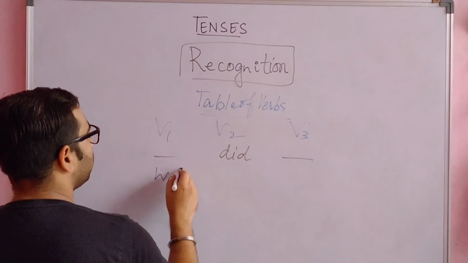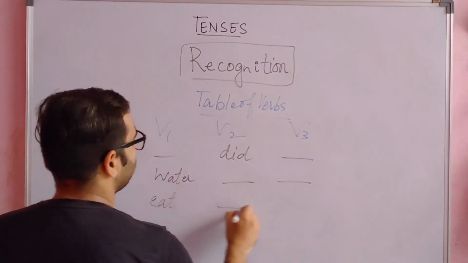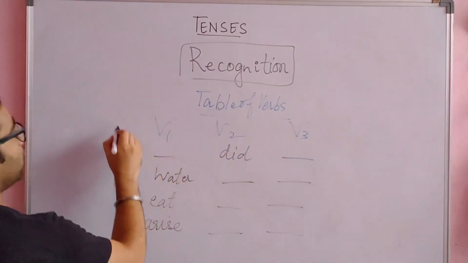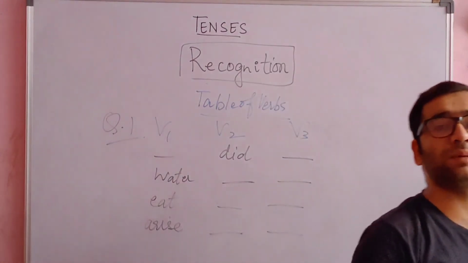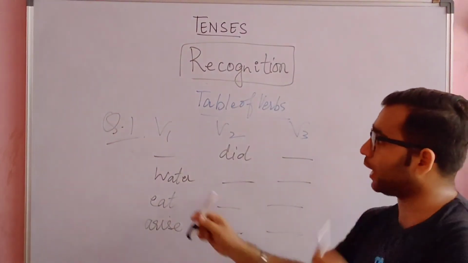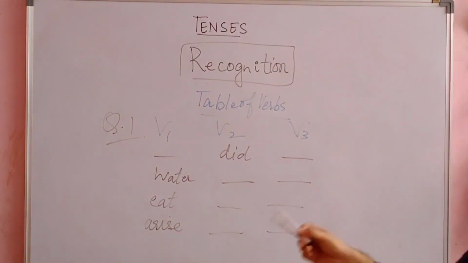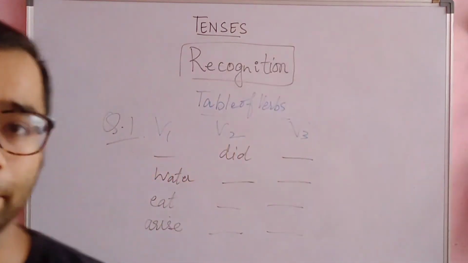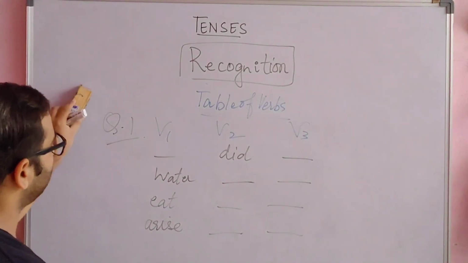I have written water, eat and arise; for these you have to write second and third form. This is your question number 1. Please note down, children. Your question number 1 for today's assignment is to write down these verbs' first form, second form and third form. You can take a snapshot of it, or else note it down. That is up to you.